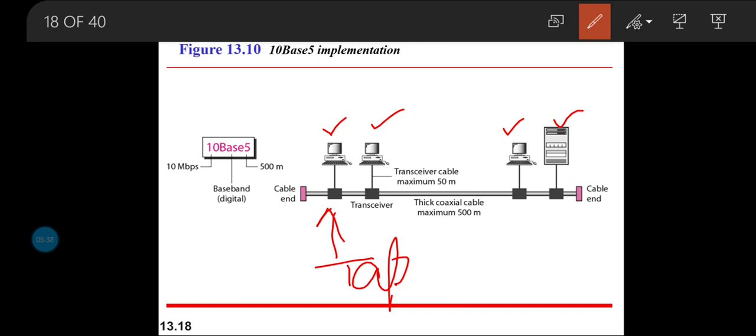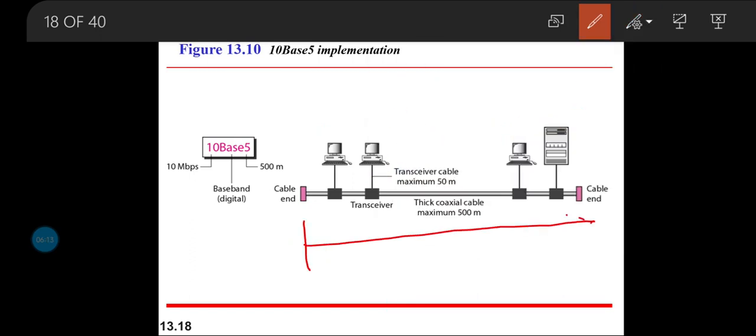In between we make use of a thick coaxial cable, which we call the transceiver cable, and the length of that cable connecting the tap to the transceiver is 50 meters. So we make use of a coaxial cable to run from the Ethernet implementation towards the transceiver station. And if at all I want to increase, as I already told, the length was 500 meters.